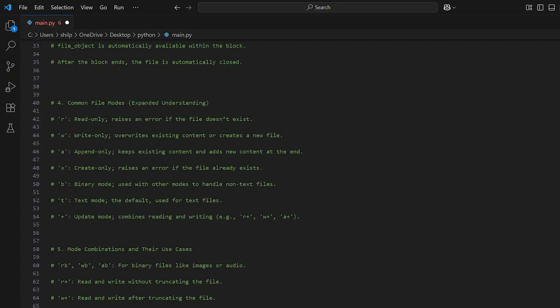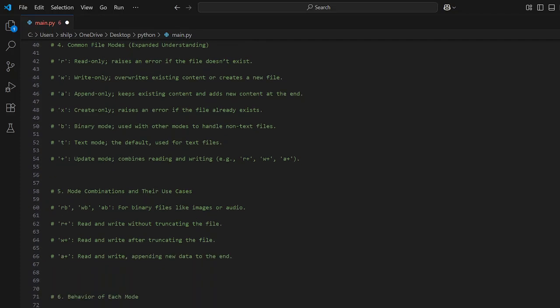Mode combinations and their use cases: rb, wb, ab for binary files like images or audio. These are not text files, these are binary files. Then we have r+ for read and write without truncating the file. Then we have w+, read and write after truncating the file. We have a+ for read and write, appending new data to the end. So in order to add new data at the end, you will use this.